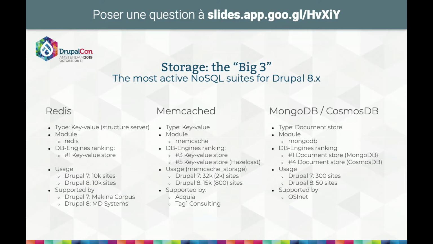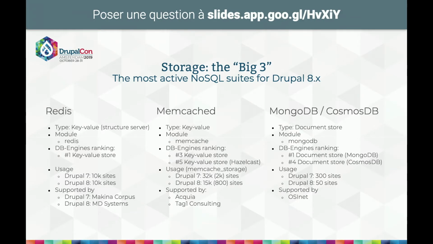Redis is also the first ranking key-value database on the DB-Engines ranking, and it's used by a lot of Drupal sites, around 10,000 Drupal 7 sites, and also 10,000 Drupal 8 sites. The interesting thing about it is that this is one of the few modules where you have more sites using it in Drupal 8 than in Drupal 7. Both are around 10K, but there are more Drupal 8 sites than Drupal 7 sites. Currently, it's supported by MD Systems, and mostly for the previous versions by Makina Corpus in France.